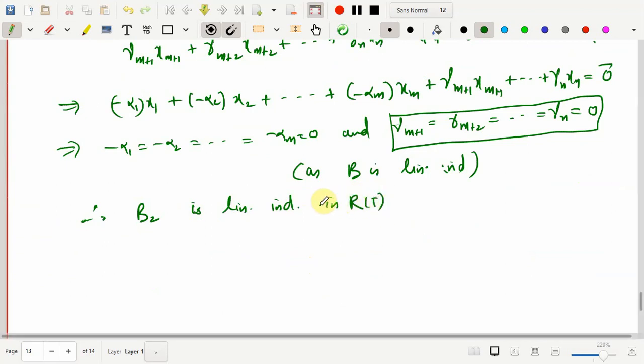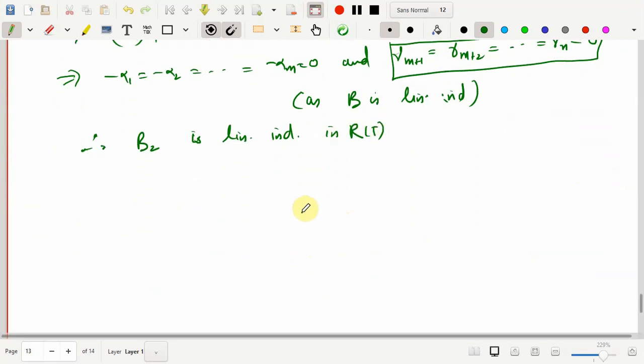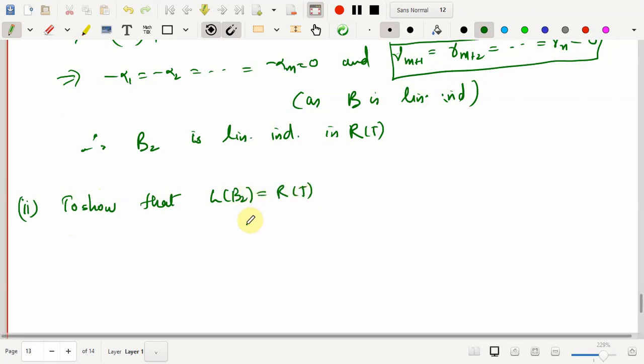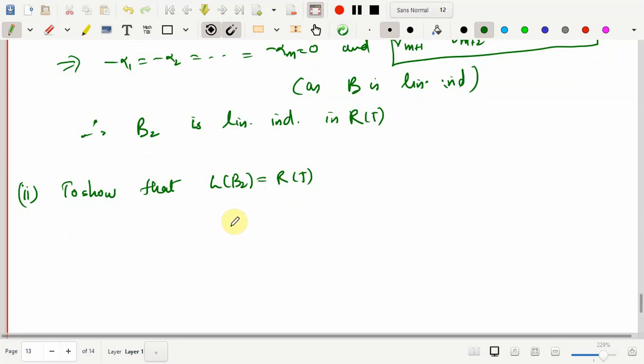Next thing that we have to show is that this B2 spans the whole of R of T. So we show that the linear span of B2 is equal to R of T. How do you show that these two sets are equal?